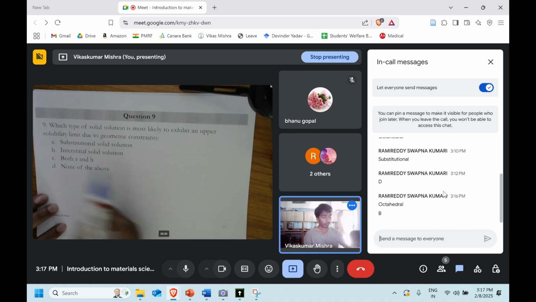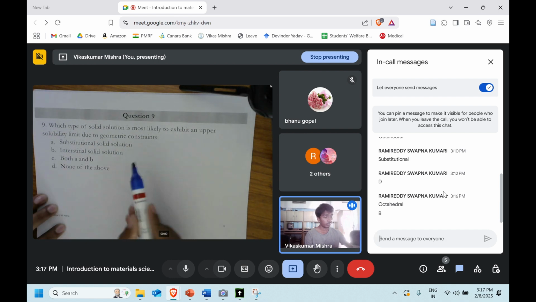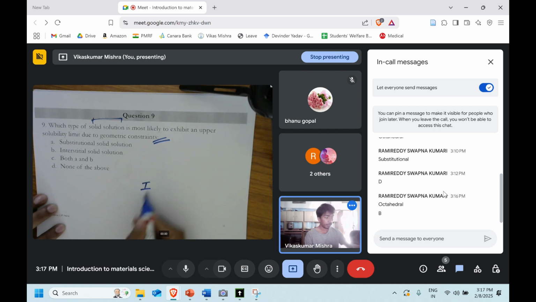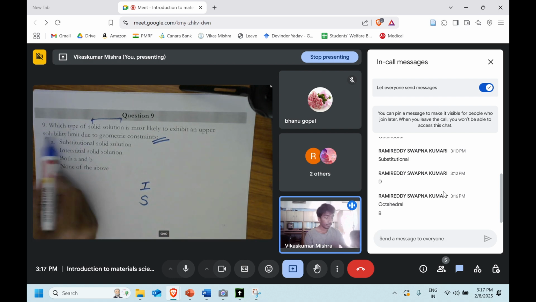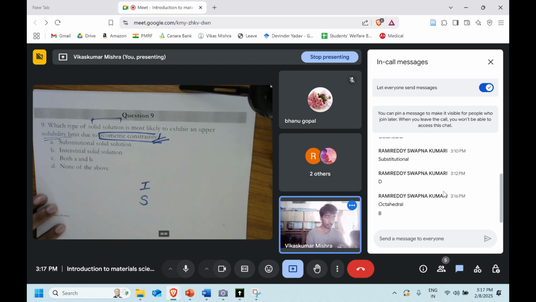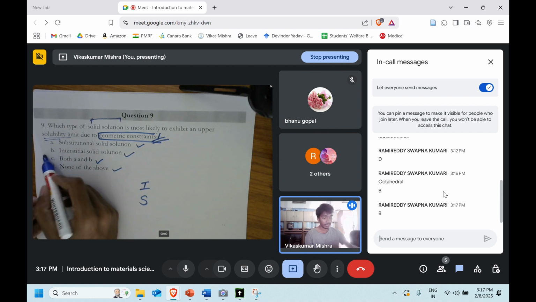Which type of solid solution is more likely to exhibit an upper solubility limit due to the geometric constraint? Solid solutions can be interstitial or substitutional. Which of them will have a solubility limit due to the geometrical constraint? Substitutional, interstitial, both of them, or none of them? What do you think? Option B is the right answer, right? Interstitial solid solution.